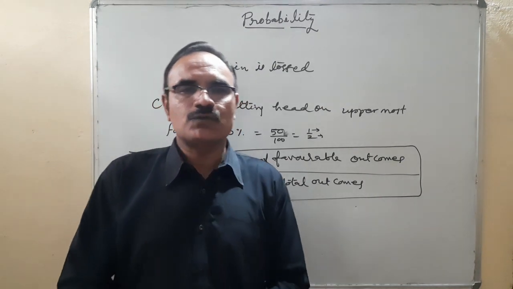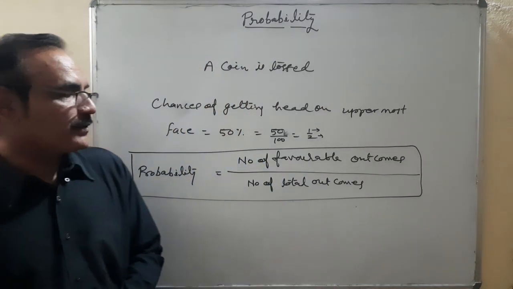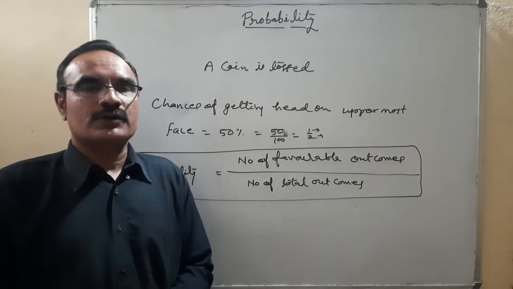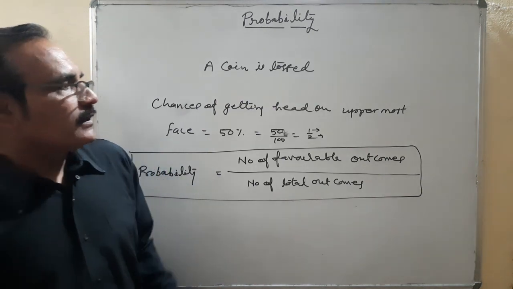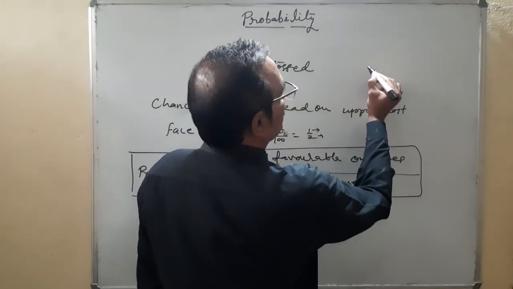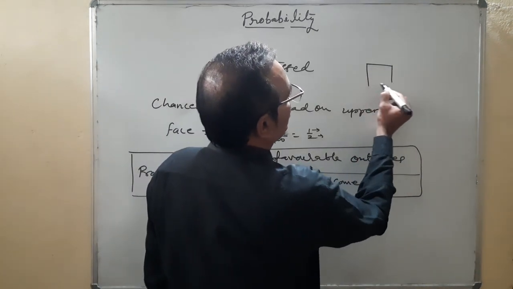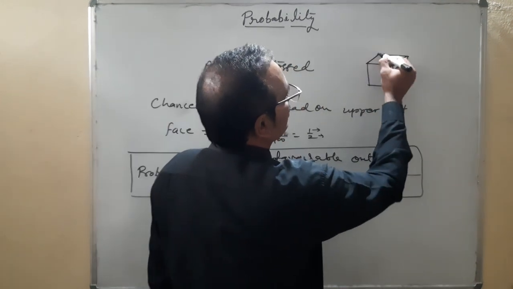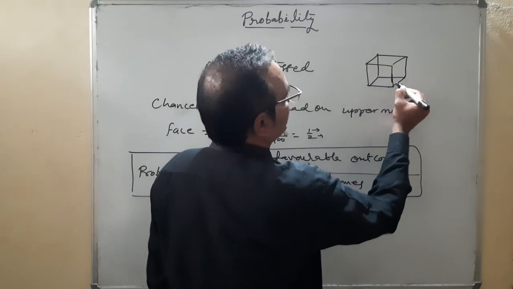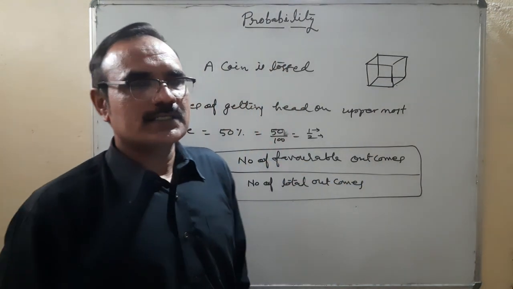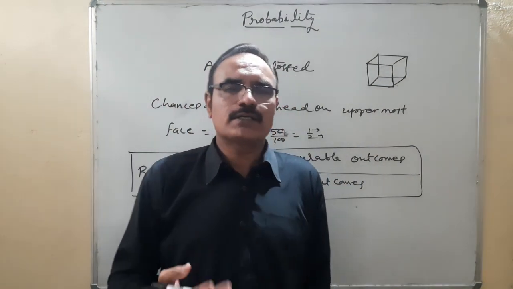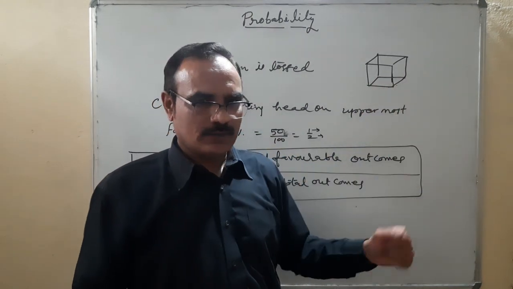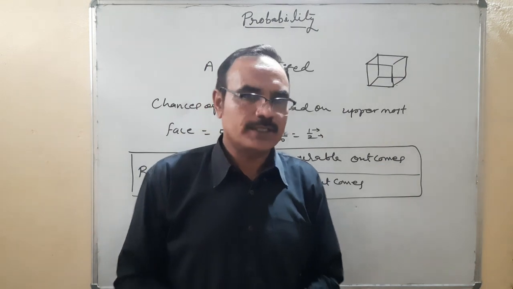So on the basis of this formula, you will remember this formula: favorable outcomes upon number of total outcomes. In a broad spectrum, let us discuss a die. I think you are aware of the die. Generally, we use the term dice. Dice is the plural form of die, but in general talking, we use the term dice whether it is single, double, or more than that.